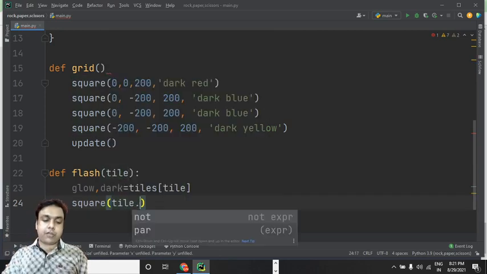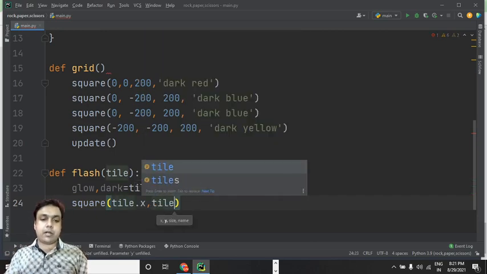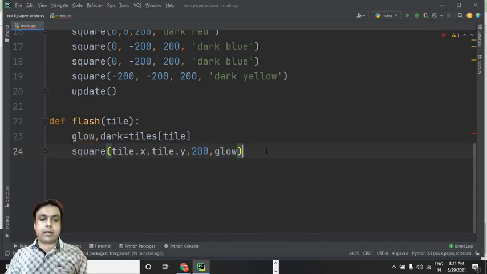Then we can fetch the position of the tile. So tile.x and tile.y will help you in fetching the position. 200 comma I would like it to glow, right? And how can we make it glow? We can call the update function.